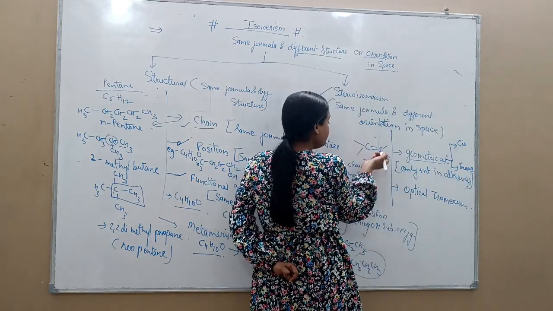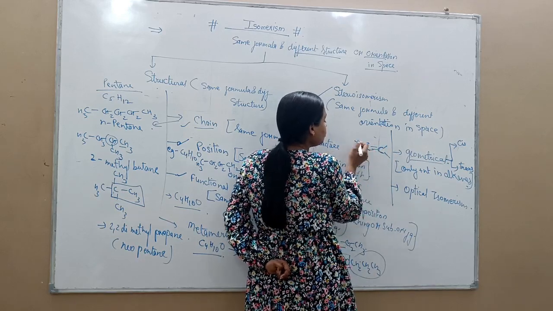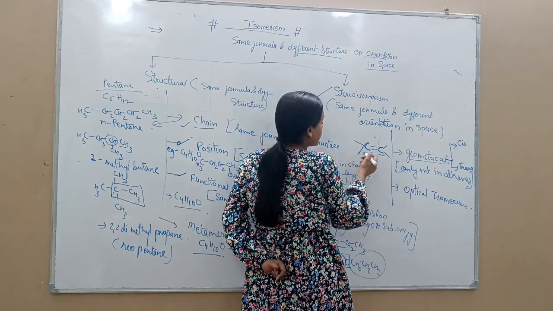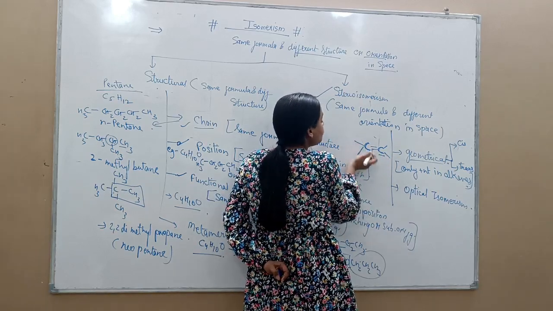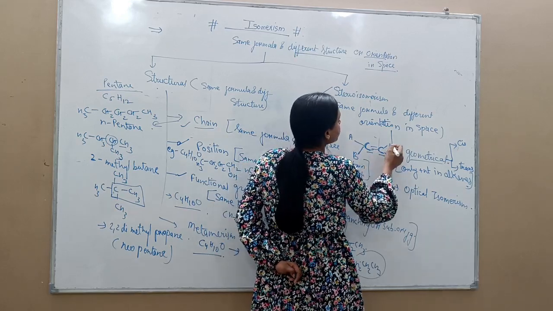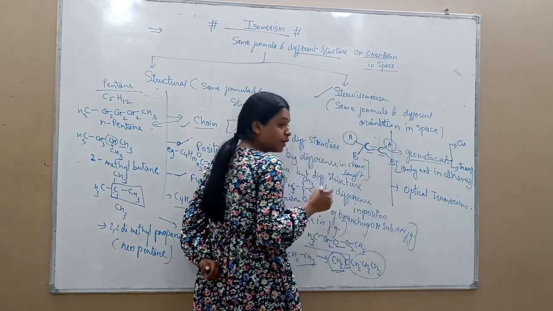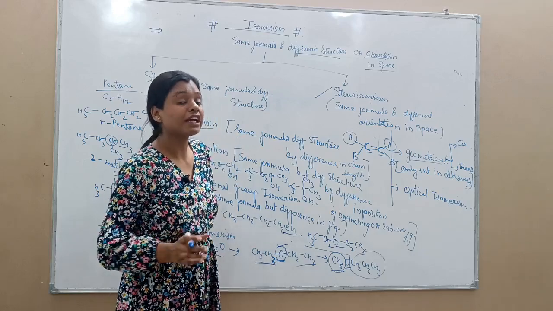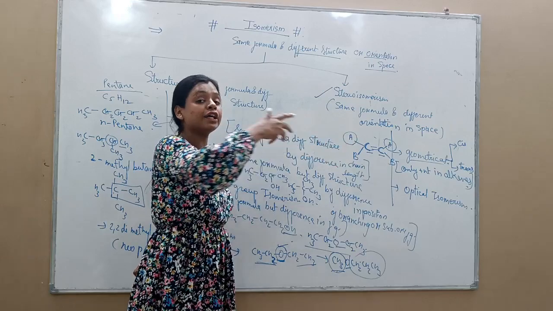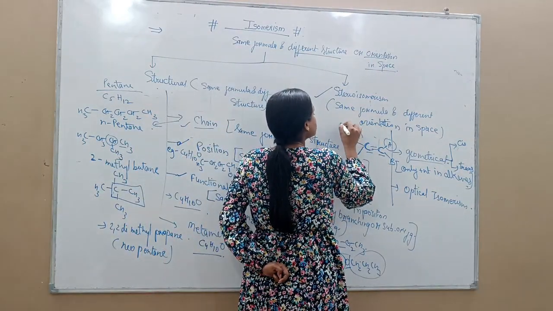If the two carbons of the double bond each have two groups, A and B on the first carbon and A and B on the other carbon, and the same type of electronegative elements are connected on the same side of both double bonded carbons, that type of compound is called cis.